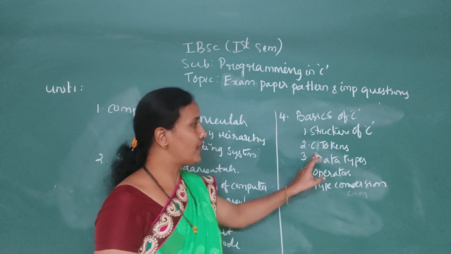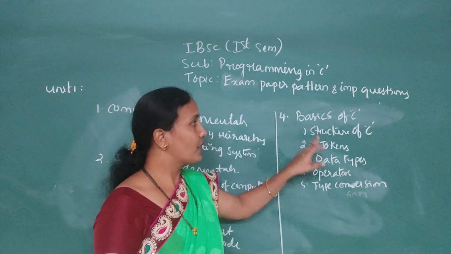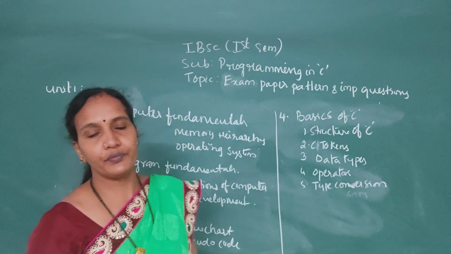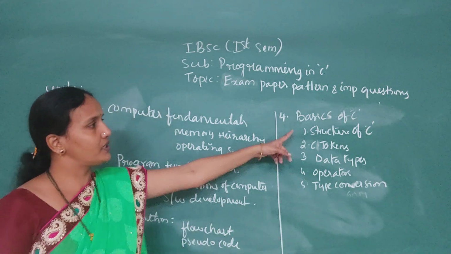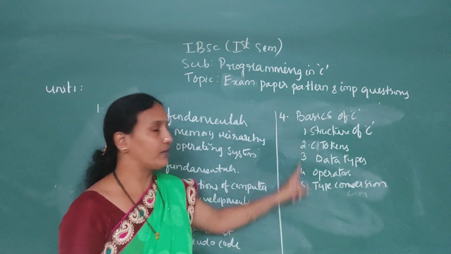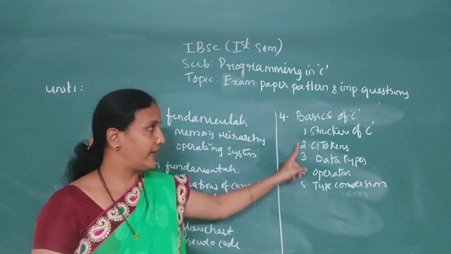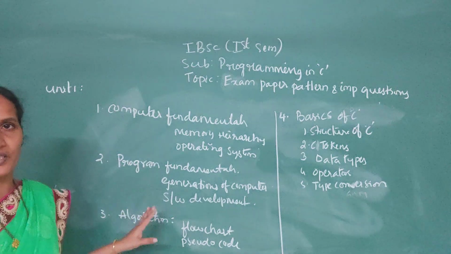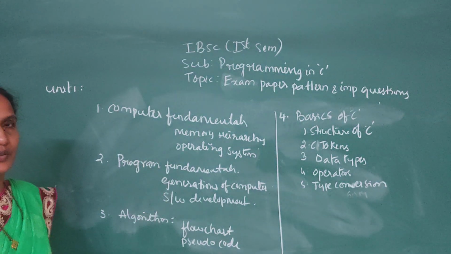Operators is an essay question, data types an essay question, C tokens an essay question, and structure of C is also an essay question. So 100% in this chapter, at least you will get 2 questions. Sure you will get this. So these are the important topics in the first unit.